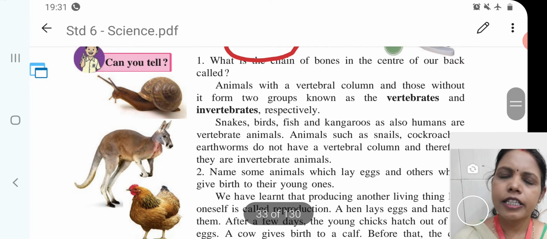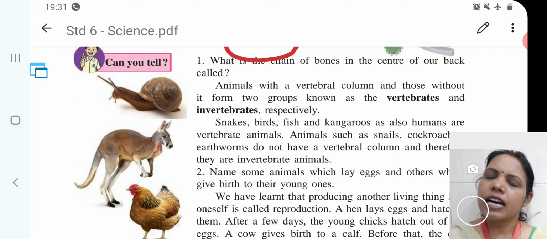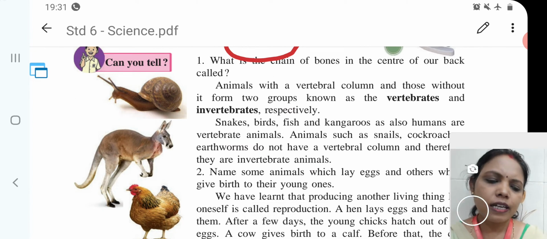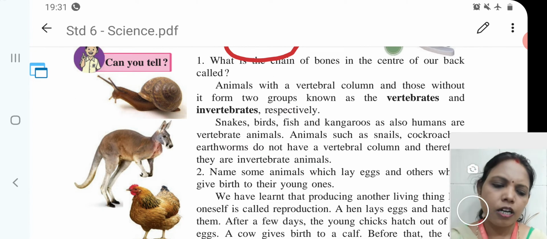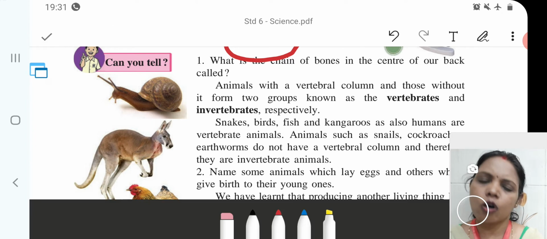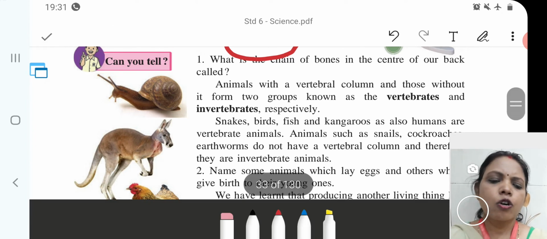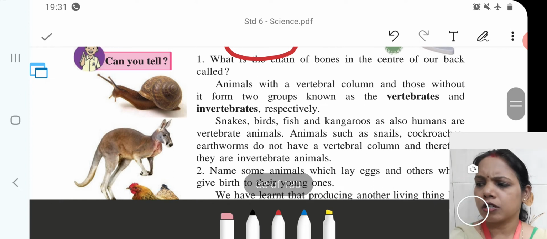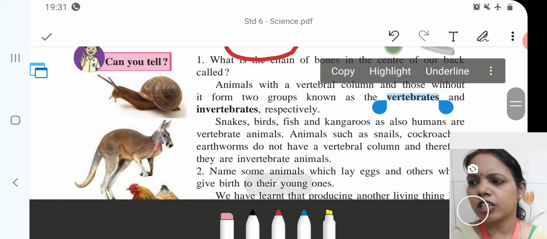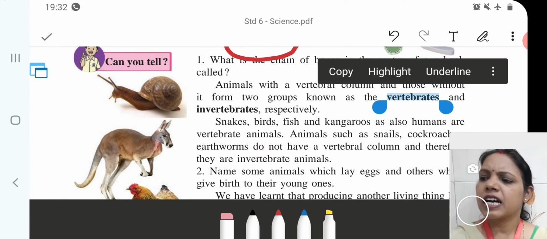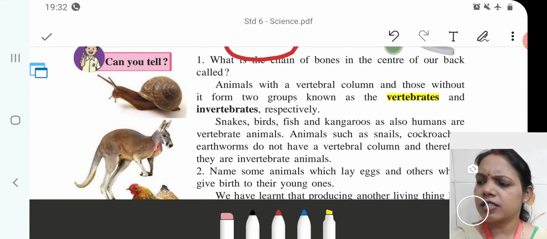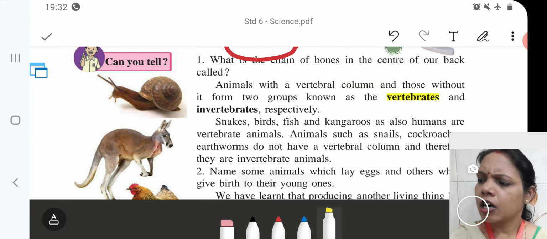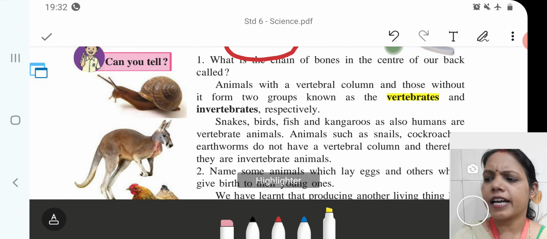Now, related to vertebrates and invertebrates, we will see that animals with a vertebral column and those without it form two groups known as vertebrate and invertebrate respectively. Snake, bird, fish and kangaroo, and humans, are all vertebrate animals.